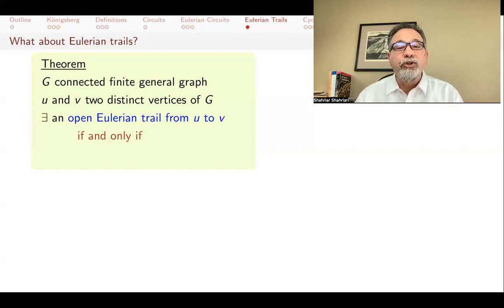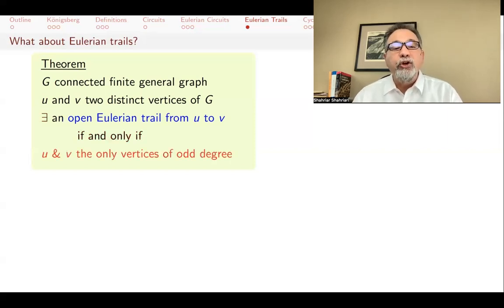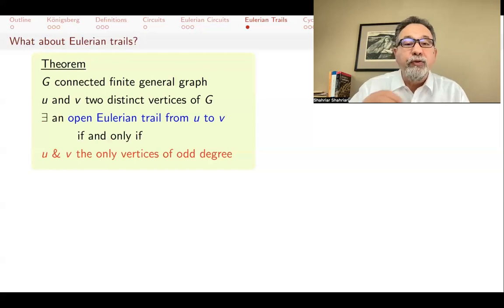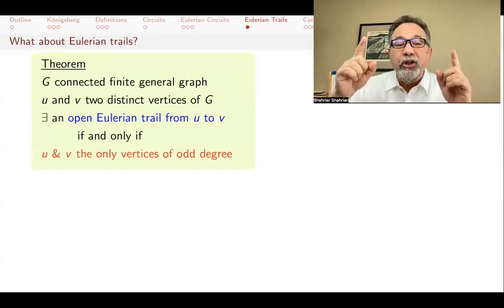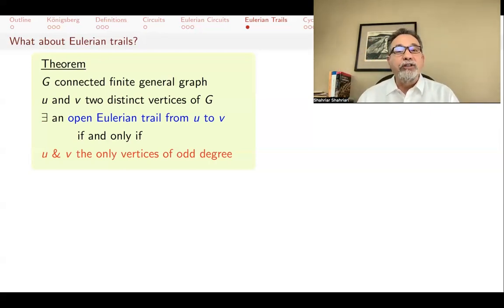And the answer is that you can do that if and only if U and V are the only vertices of odd degree. So if you want an Eulerian circuit, you have all the degrees to be even. But if you want an Eulerian trail from U to V, then U and V can be odd, and in fact have to be odd, but those are the only ones that can have odd degree.